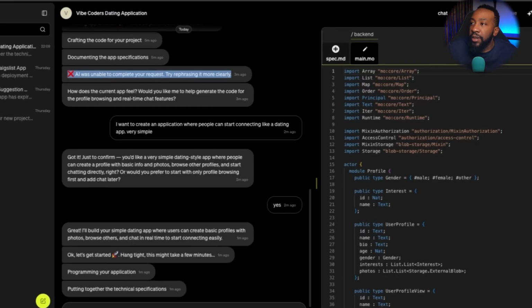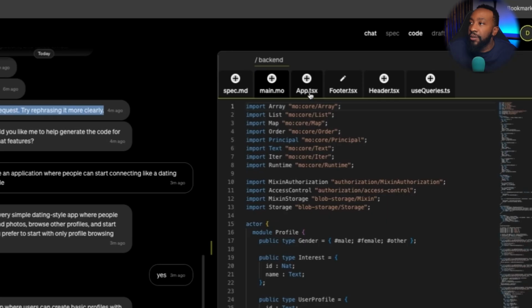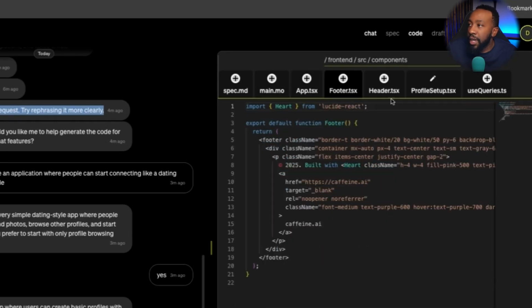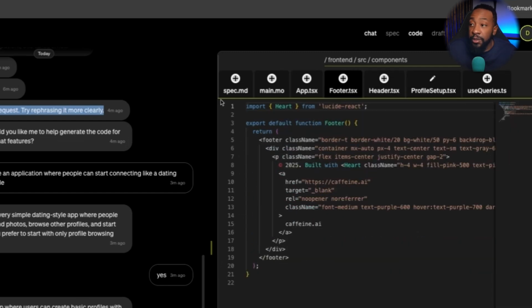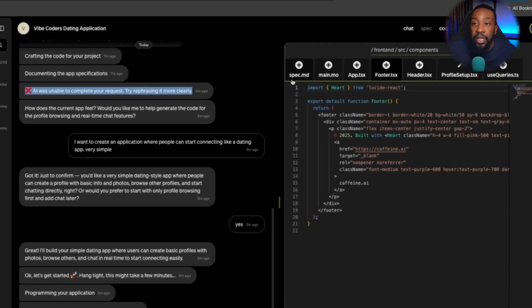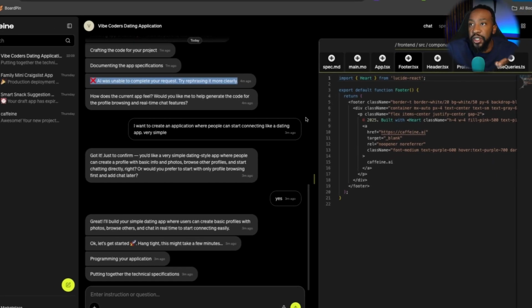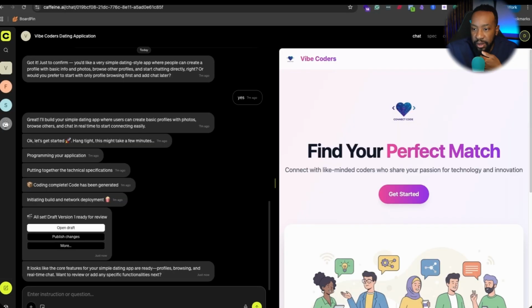Here on the right-hand side, we can see all of the different files that it's creating for this application. We can see the profile setup, the header, the footer, all these different files. So if we're curious of what it's building out, we can see this line by line of code. With these new specifications, it has created my app. Now let's look at what it says in the chat.